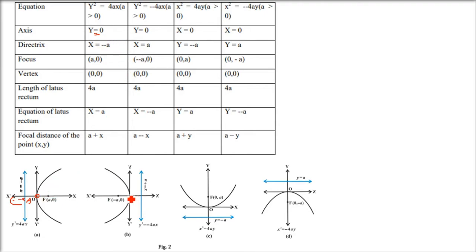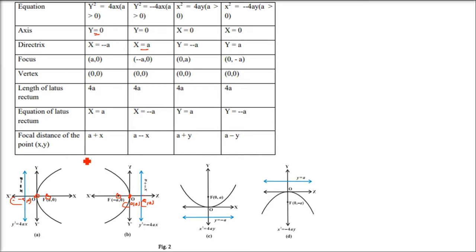Now take the reverse: the directrix on the positive x-axis and the focus on the negative x-axis. The vertex will remain at (0, 0). The directrix will now pass through (a, 0), so x equals a. And what is the focus? Minus a, 0. As the previous one was (a, 0), we have taken this on the negative x-axis. So the focus is (minus a, 0), and the vertex is (0, 0).